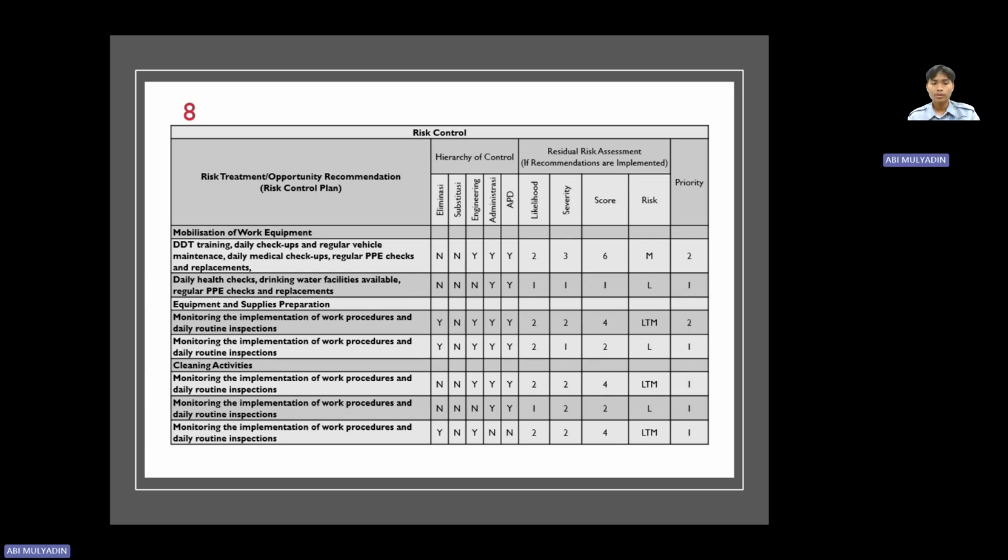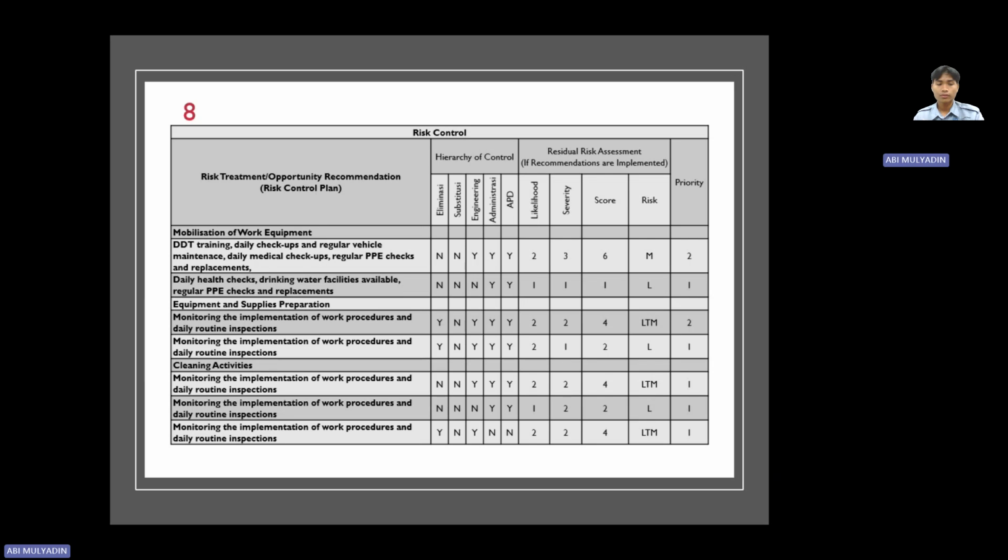In the category of equipment and supplies preparation, for activity number one the risk control recommendation is monitoring the implementation of work procedure and daily routine inspection. The reduced score is low to middle, priority number two.